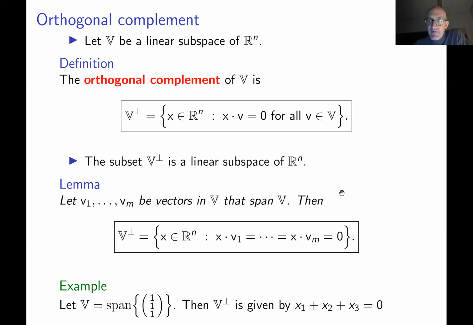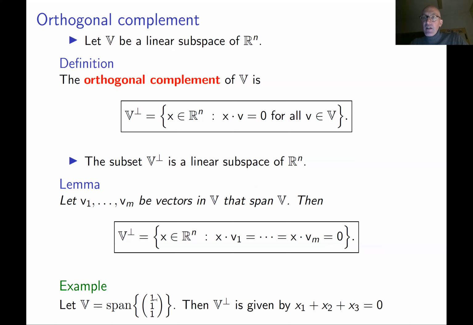Let me consider a very simple example. It's so simple because I don't have enough space on the slides for a big example, which we will do in the tutorial and the homework assignment. You take just the vector 1, 1, 1 in three-dimensional space, and take its span. What does it mean? It's all vectors that look like lambda, lambda, lambda. Every coordinate is equal to the same number lambda, where lambda is any real number, and this is the span of the vector 1, 1, 1.